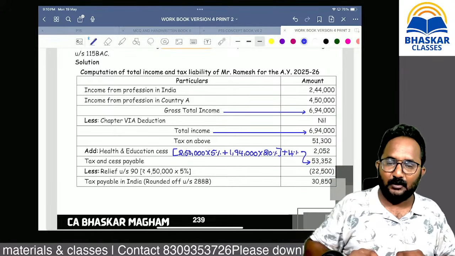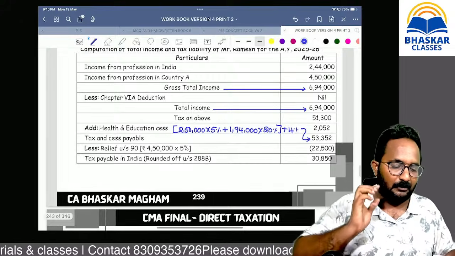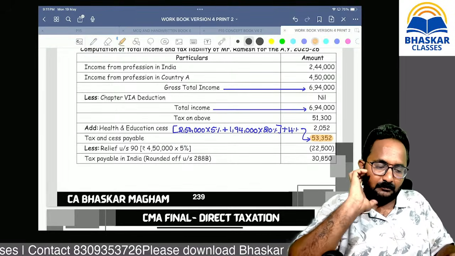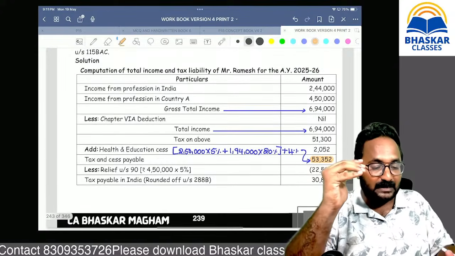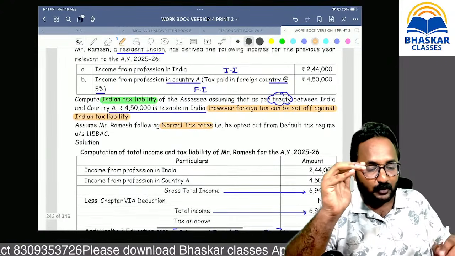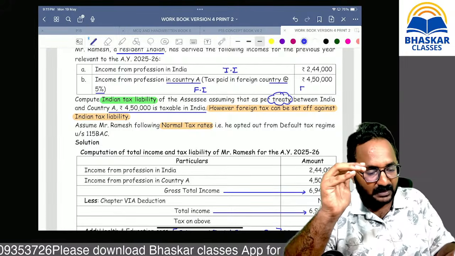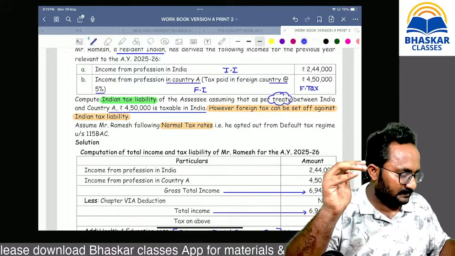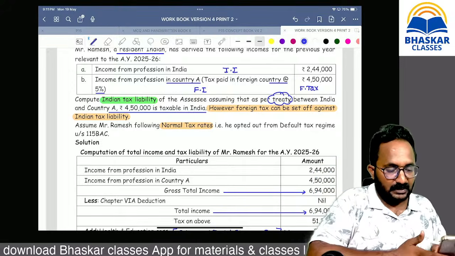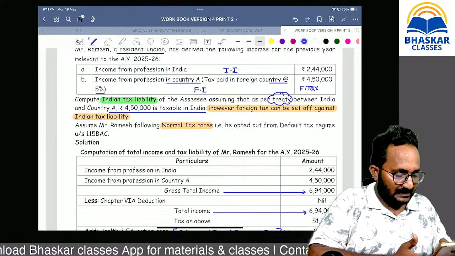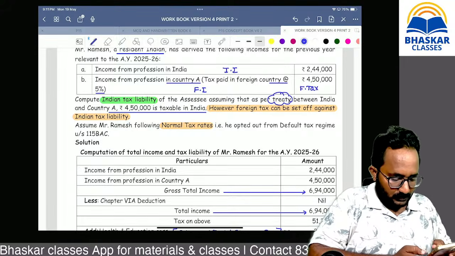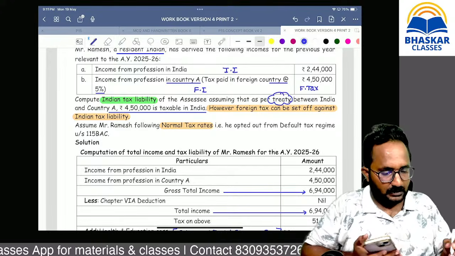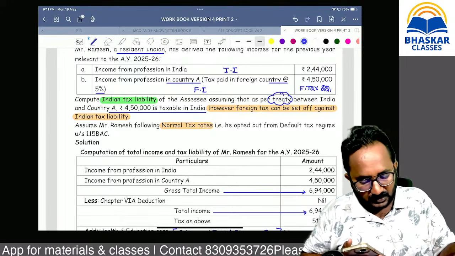Please calculate and give me confirmation about the tax liability. 53,352. But they are saying that while you are paying the tax in India, whatever foreign tax you paid can be credited. Can you tell me what the foreign tax is? 4,50,000 into 5%, it is 22,500.